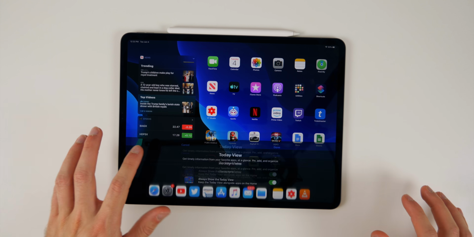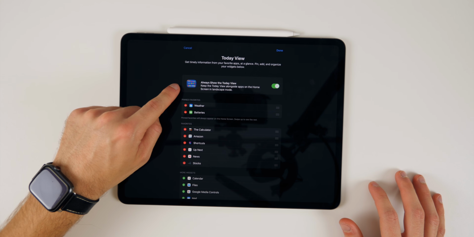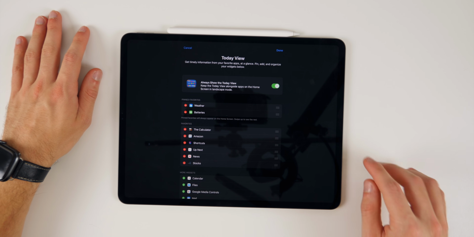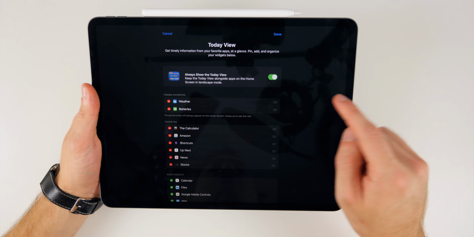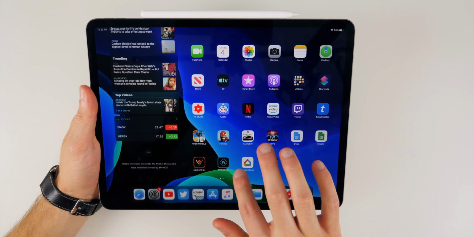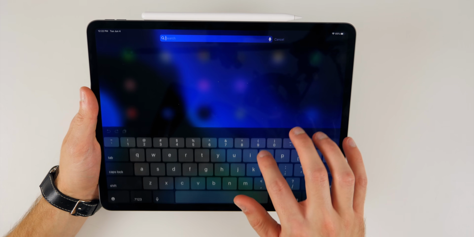If we go down here and go to edit, you can see we do have some additional options here, and it's called today view, as you can see right there. Get timely information from your favorite apps at a glance, pin, add, and organize your widgets below. Now, if you wanted to, you could disable this. You can see right there, if we disable that, click done and go back to the home screen, you will notice how it's not there anymore.